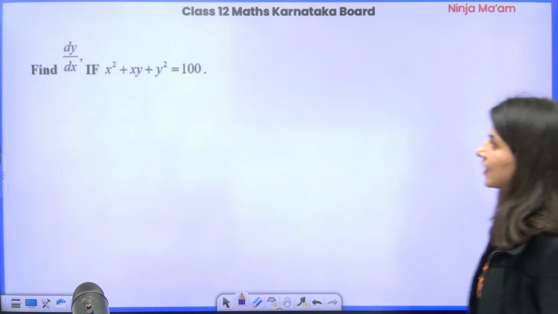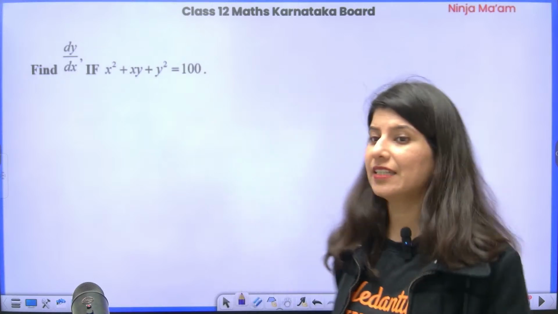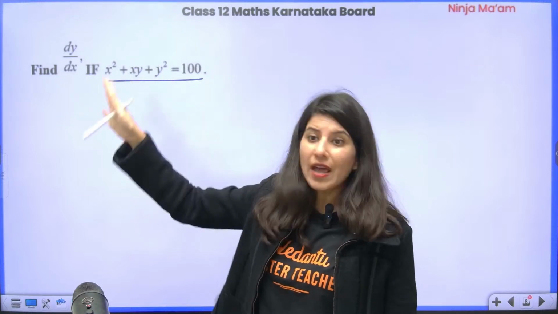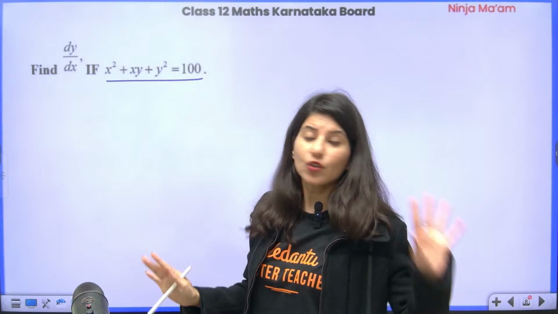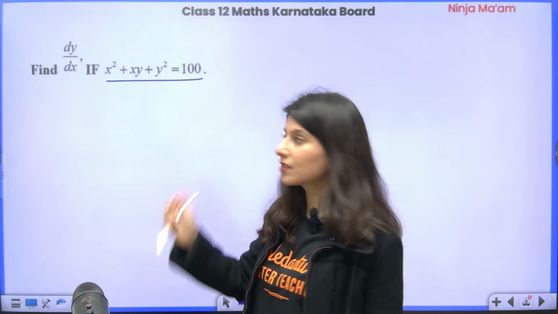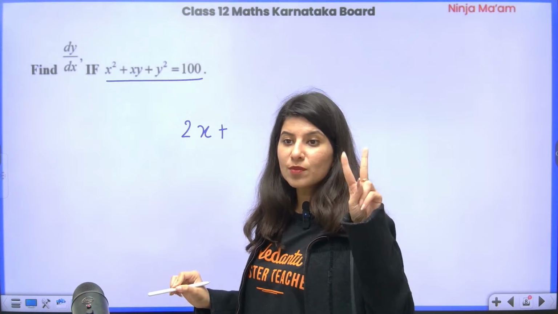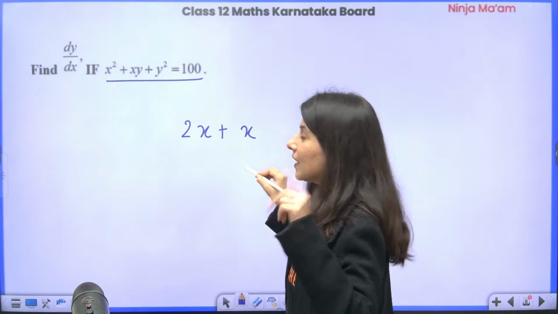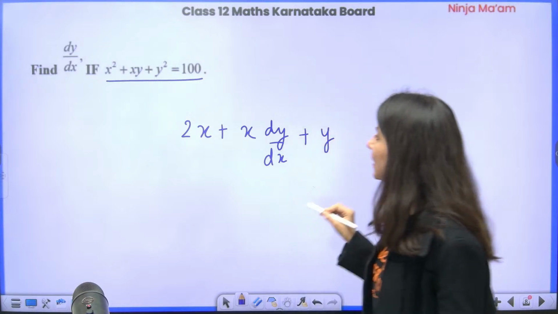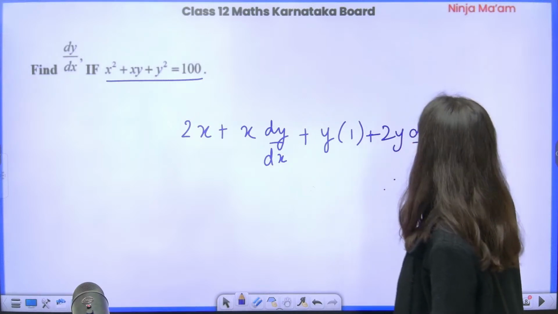Let us move on to the next problem, which is again from differentiation. This is from implicit differentiation. Dy by dx we need to find, and an implicit function is given. So you don't have to rearrange or shuffle anything; both sides you have to differentiate with respect to x. So 2x plus xy, a product of two functions. Now x is kept as is, derivative of y is dy by dx, plus this time y is kept constant, derivative of x is 1, plus 2y dy by dx is equal to 0.